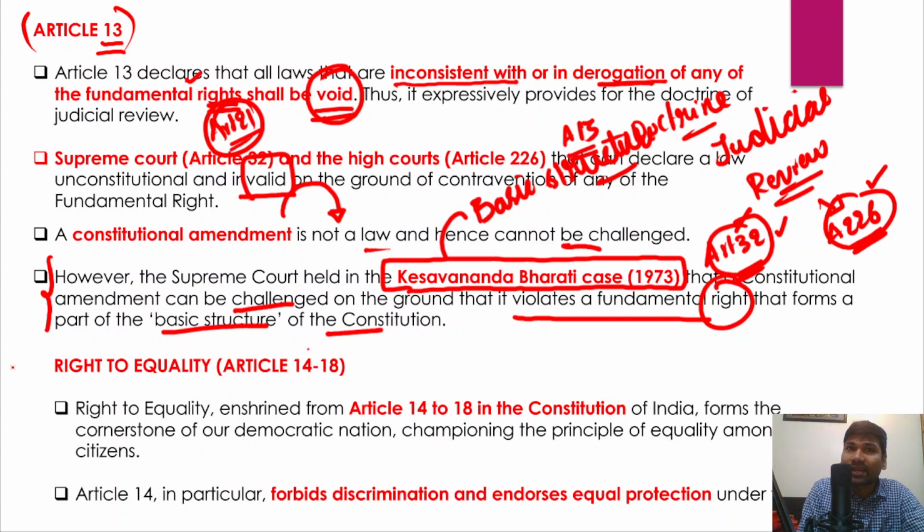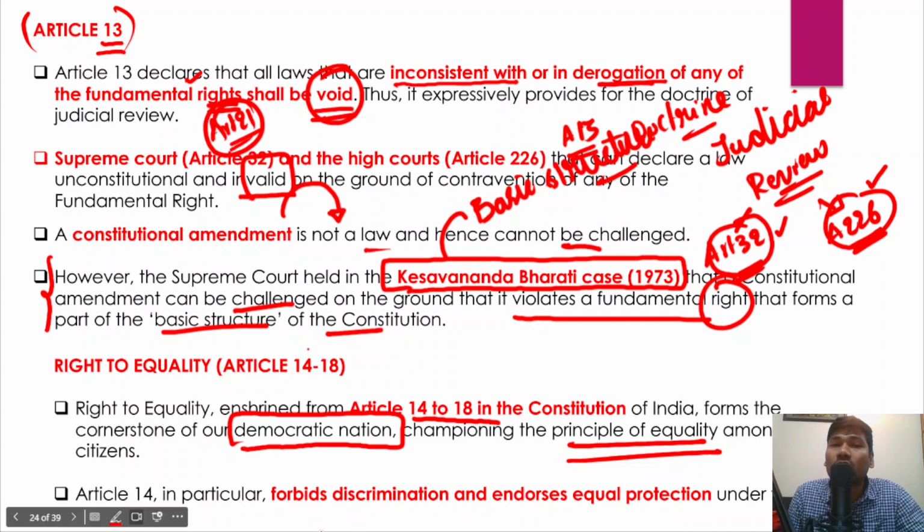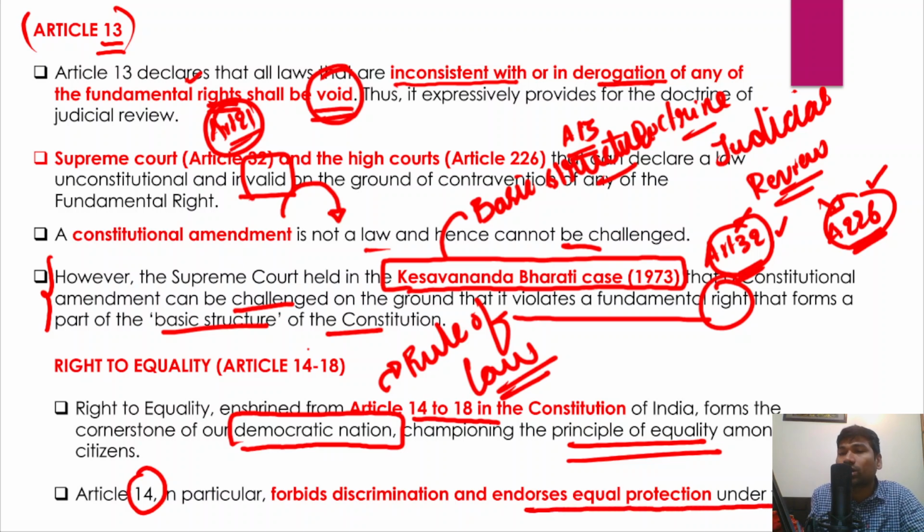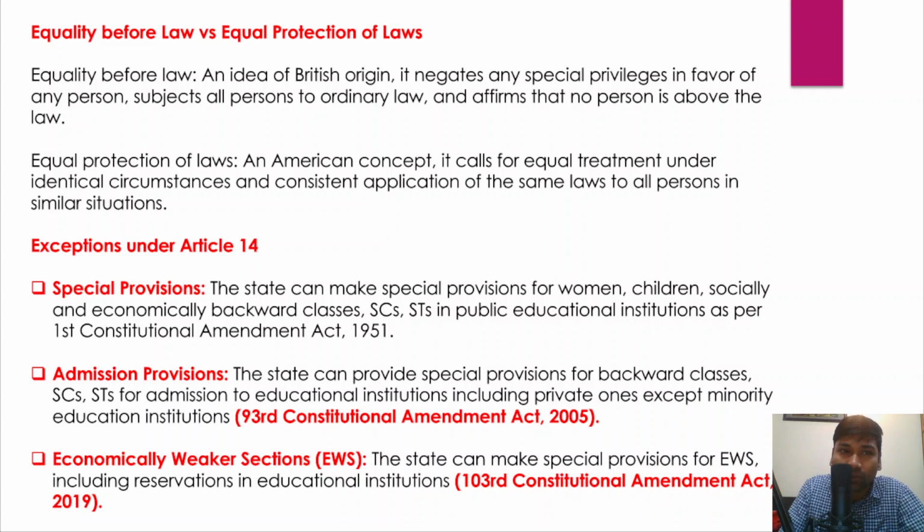Now, the right to equality that has been enshrined in these four articles of the Indian Constitution can be considered a cornerstone of a democratic nation, championing the principle of equality among all citizens and equal treatment of all citizens. This ensures the rule of law in the country, because Article 14 of the Indian Constitution forbids discrimination and endorses equal protection of every citizen of this country under the existing law.